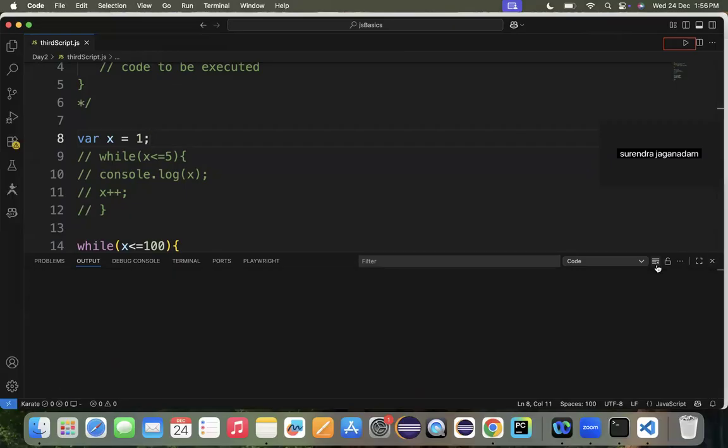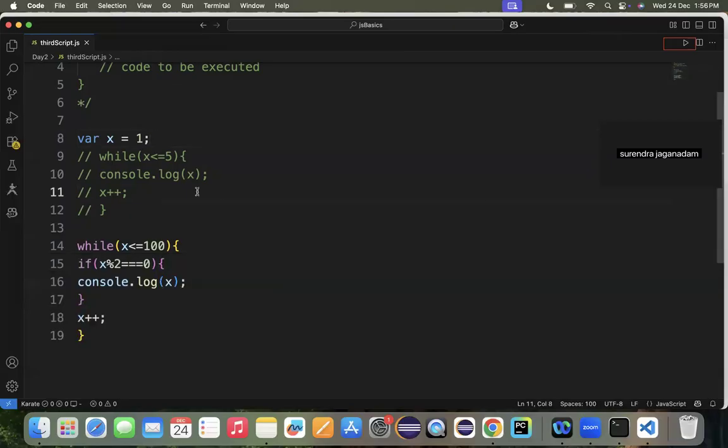So this is the way exactly you can define it. You can define an infinite loop also. Perfect. So this is all about a while loop.